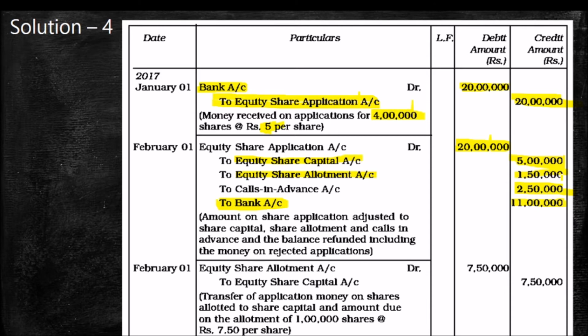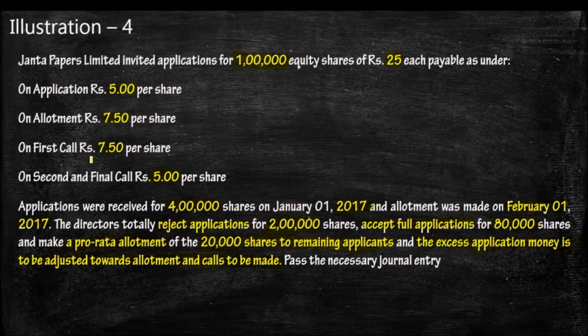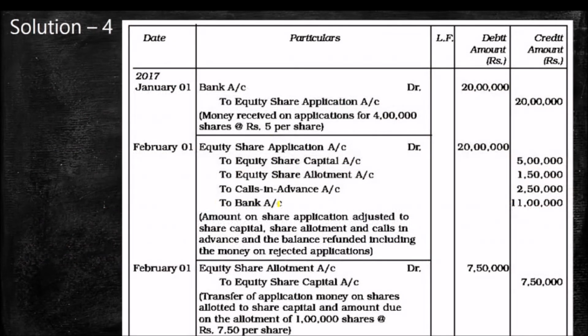But look at that. The call money is where? Call money for this 20,000 share. What is that? 7.50 plus 5, 12.50. So maximum from that excess application money, what we can adjust in calls in advance, how we can find that amount?